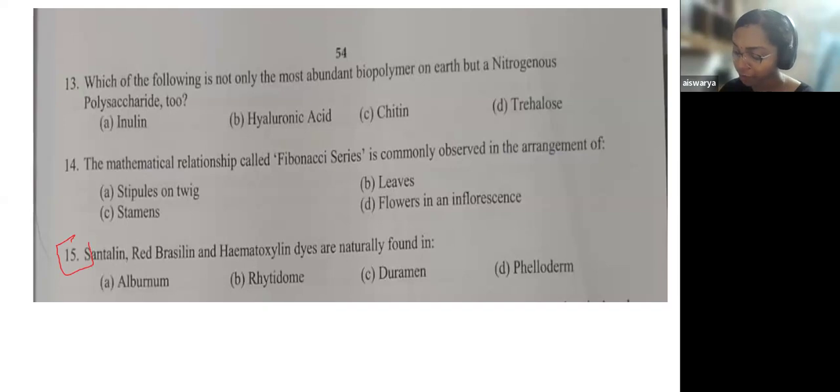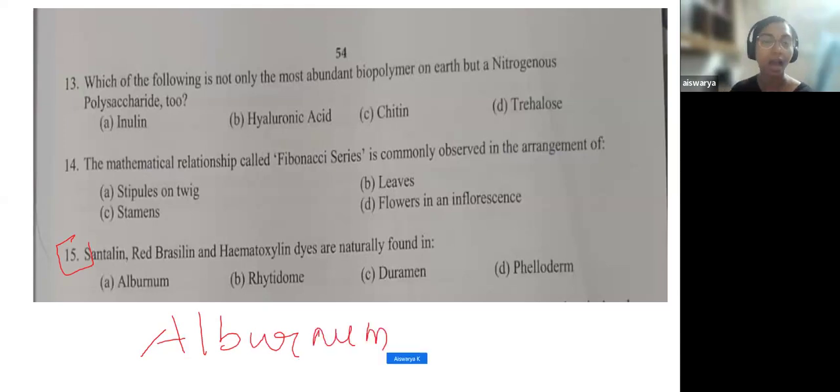Question 15, option 1 is Alburnum. Okay, let's read the question first. Santalin, red Brazilian, and hematoxylin dyes are naturally found in option A, alburnum, B, rhytidome, C, duramen, and D, phelloderm. So these are the four options. You have to find out the answer.